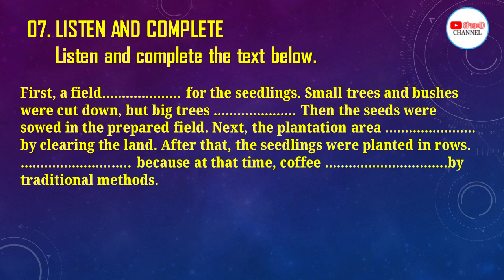First, a field was prepared for the seedlings. Small trees and bushes were cut down, but big trees were left standing. Then the seeds were sowed in the prepared field. Next, the plantation area was expanded by clearing the land. After that, the seedlings were planted in rows. It was labor-intensive because at that time, coffee was grown by traditional methods.